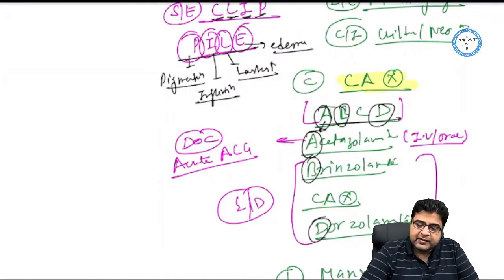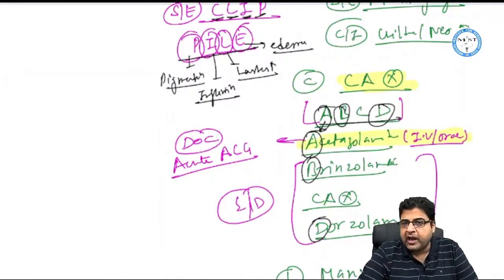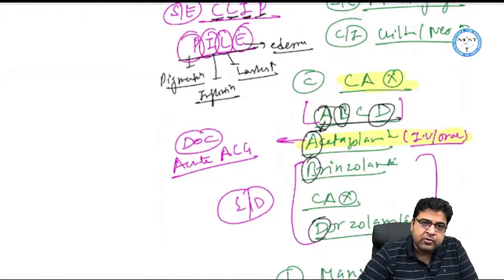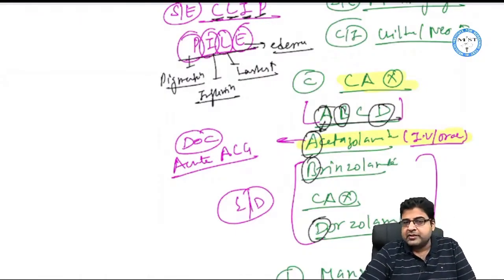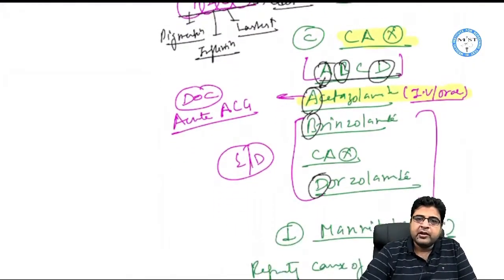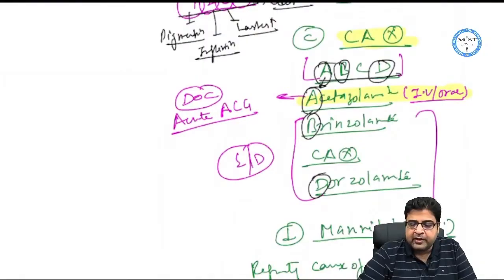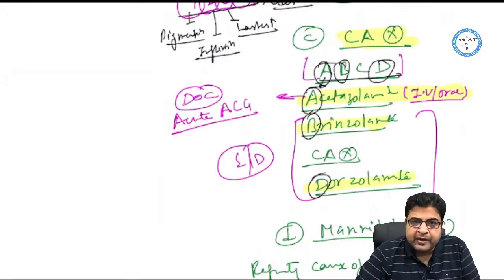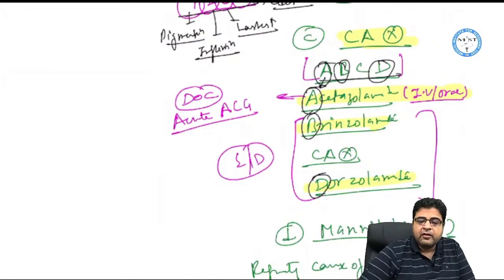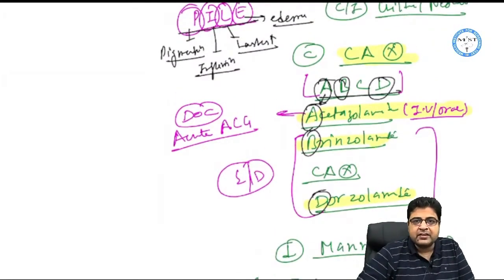Now out of these medicines, acetazolamide is given by IV and oral route. It's the drug of choice for acute angle closure glaucoma. But brinzolamide and dorzolamide are given in the form of eye drops. So brinzolamide and dorzolamide, given as eye drops, are a third group of anti-glaucoma drugs which can reduce the aqueous humor synthesis.